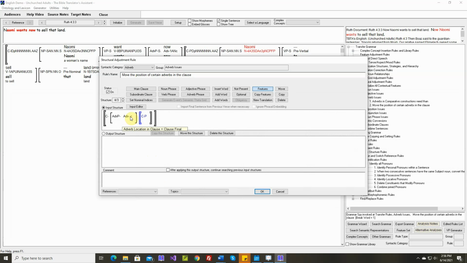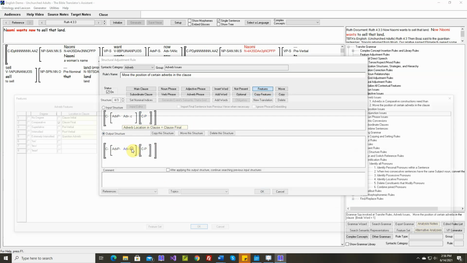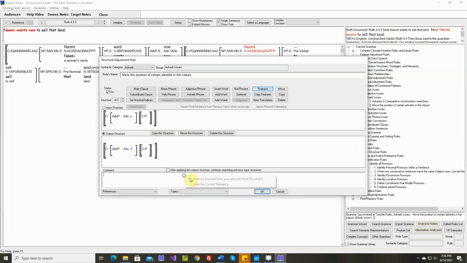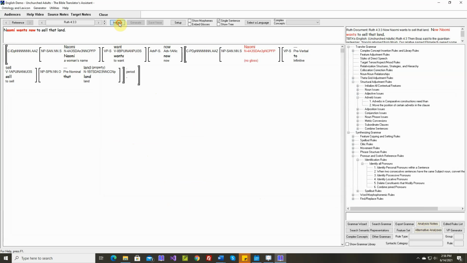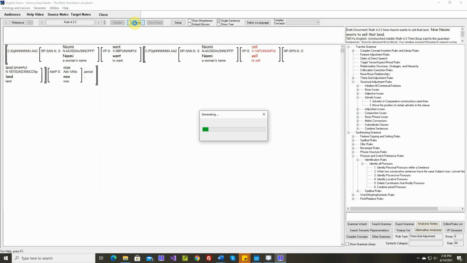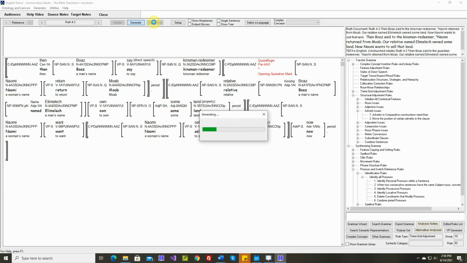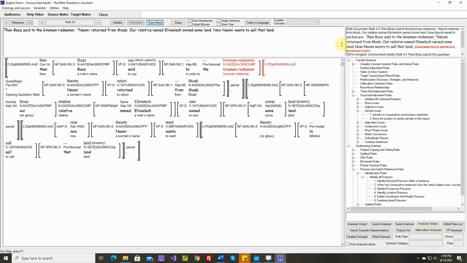So if we have a clause final adverb and an object complement clause, we want that adverb to become clause initial. Generated text is identical. That's the last sentence. Generated text is identical. We're ready for verse 4.